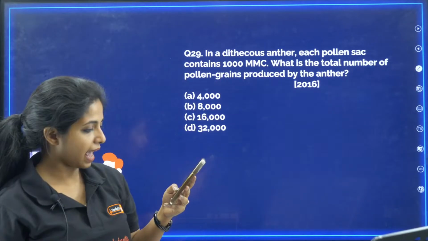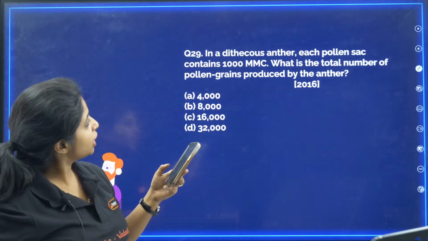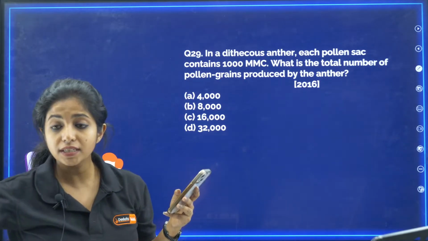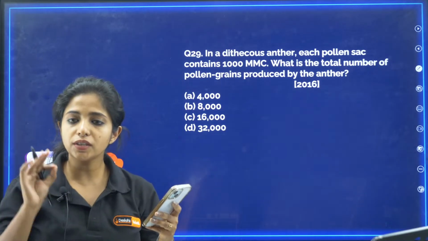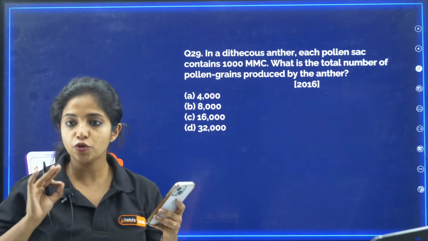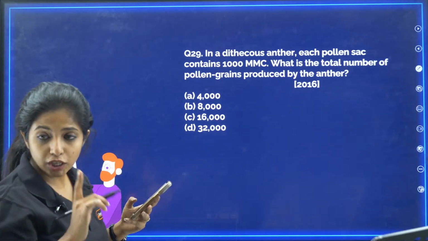In a dithecous anther, each pollen sac contains 1000 MMC. What do you mean by MMC? Microspore mother cell. What is the total number of pollen grains produced by the anther? In a dithecous anther, each pollen sac,